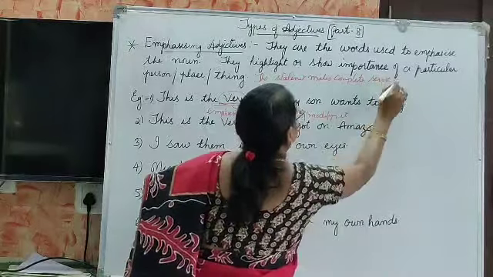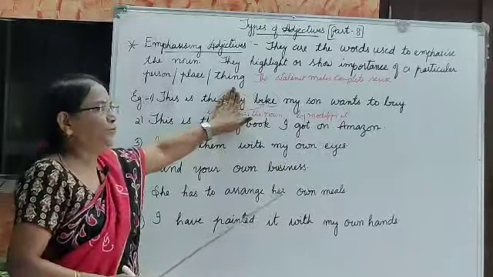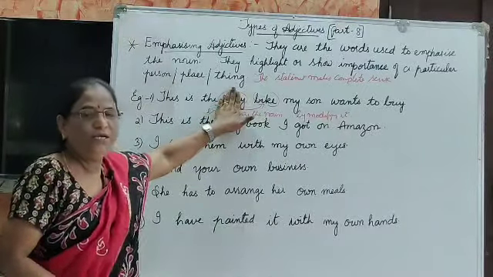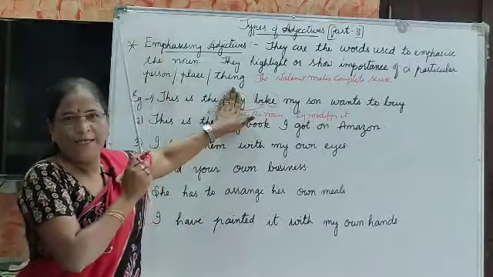Even without the emphasizing adjective, the sentence makes complete sense.